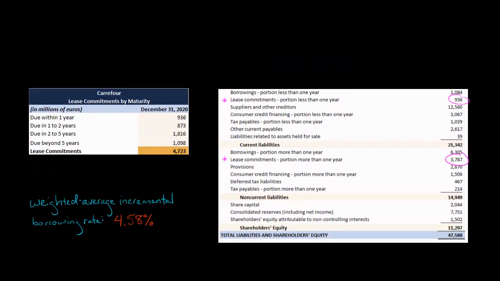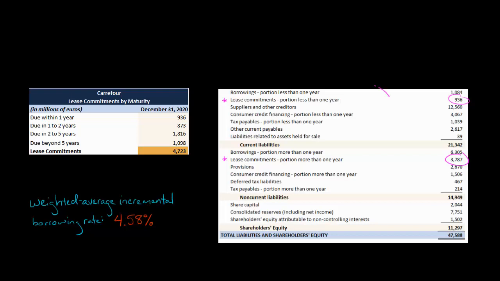Take a look at this excerpt from Carrefour's statement of financial position, from their liability and equity section. If we were to just look at their statement of financial position, we'd see lease commitments, portion that's less than 1 year. So this is the current portion of that lease liability, 936 million euros, and then 3.7 billion euros in terms of non-current portion of lease liability. So this plus this is the total lease liability, which is 4.723 billion euros.